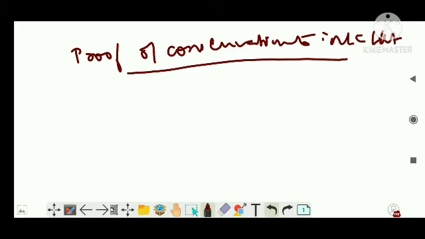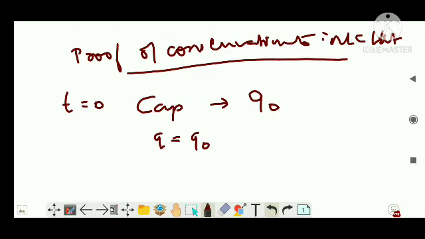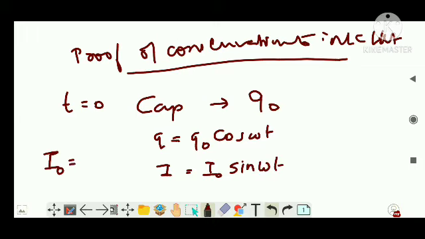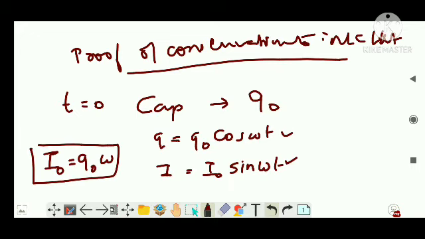Previously, at t equal to 0, initially the capacitor is fully charged. So the capacitor has maximum charge Q naught. The charge inside the capacitor we wrote in a cosine form, that is Q is equal to Q naught cos omega t. And we also wrote for current, I is equal to I naught sin omega t. Remember, I naught is equal to Q naught omega, right? So these expressions we have got.